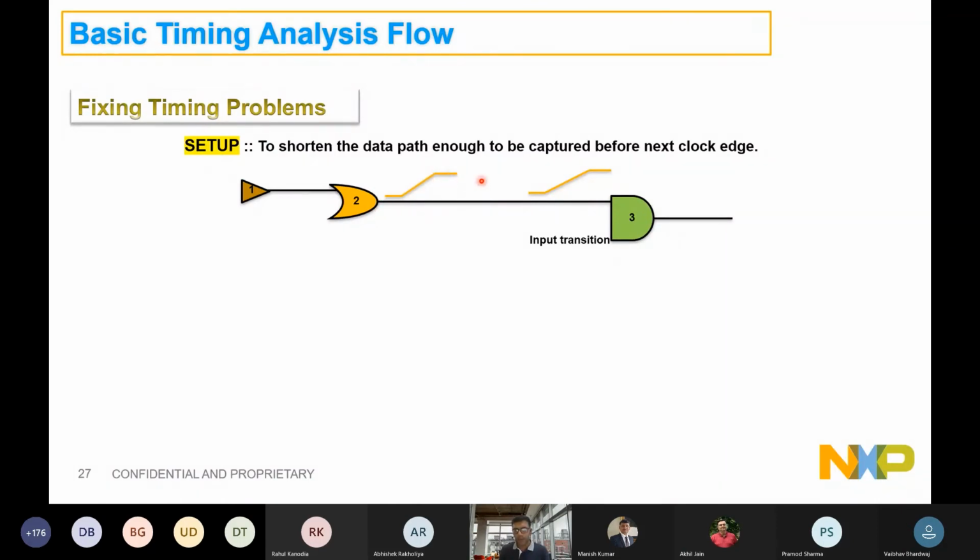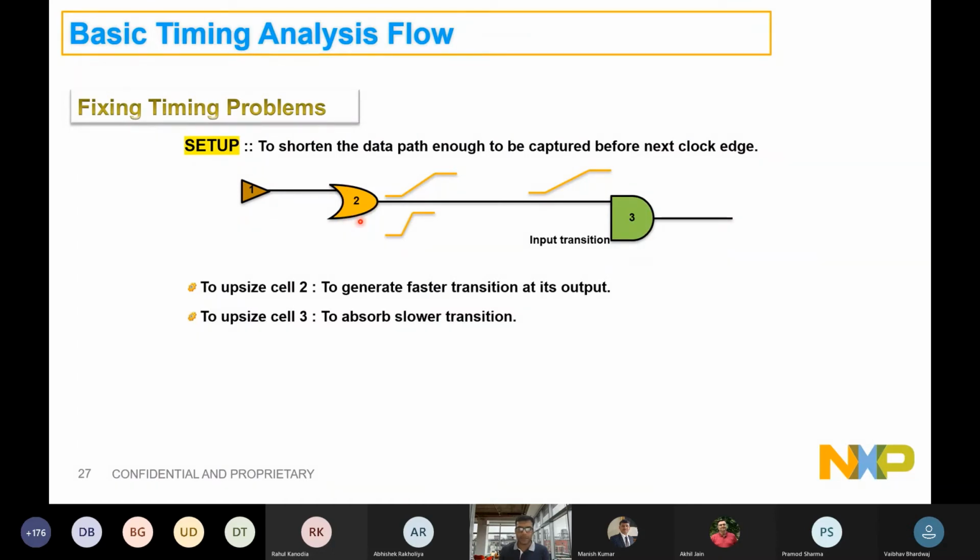That output slew is also further degrading because of RCs and reaching cell 3. And this cell delay of 3, despite the lower capacitance, is getting a very bad transition. Right? So the delay of 3 is also very high. Now what we could do is, we can upsize the cell, we can change the drive strength of the cell, we can put a better, bigger cell, which can end up fastening this transition. This cell will have an ability to manage these higher loads. It can sharpen the transition. This upsizing will reduce the delay of cell 2.